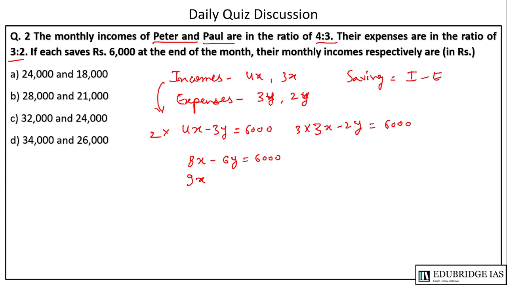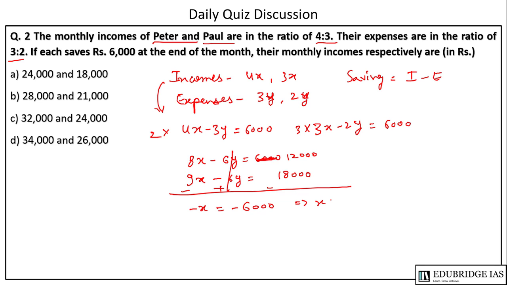So it will give 9x minus 6y equals 18,000. Subtracting, minus x will come, equals minus 6,000. x equals 6,000. तो इनकम क्या हो गई? 4x, तो ये 24,000, और 3x ये हो गई 18,000. तो आंसर इज A in this case.